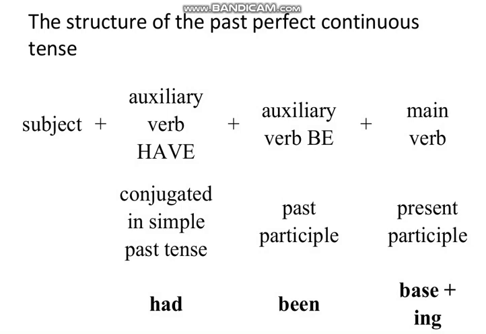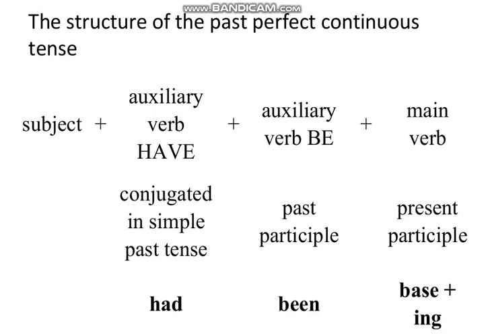The structure of the past perfect continuous tense is that obviously at the start we have the subject, then as an auxiliary verb we have had, which is also the helping verb of perfect tense as well. So we take that had from the perfect tense, and then we have another auxiliary verb with it, been, as we have used in present perfect continuous tense as well.